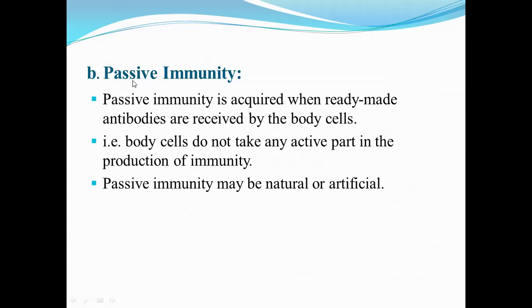Second part, that is passive immunity. Passive immunity is acquired when ready-made antibodies are received by the body. That is, body cells do not take any active part in the production of immunity. Passive immunity may be natural or artificial.